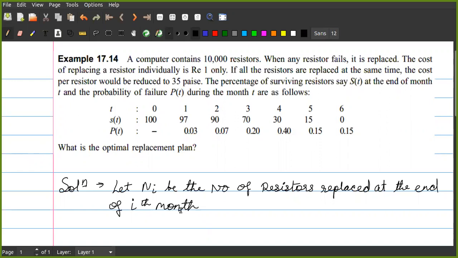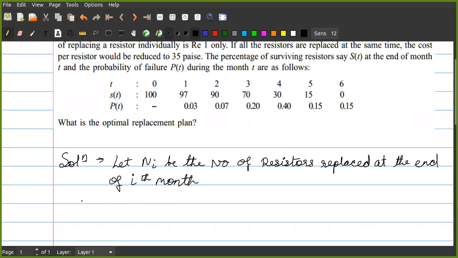Okay, so N_i is the number of resistors that are replaced at the end of the ith month.